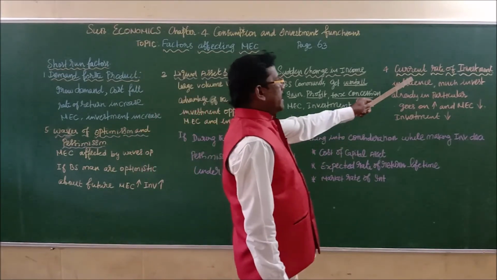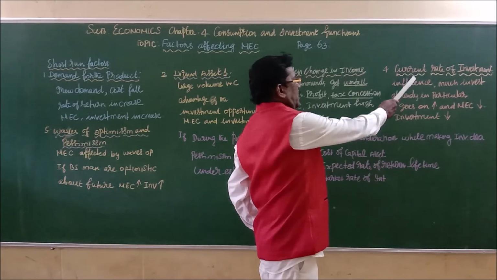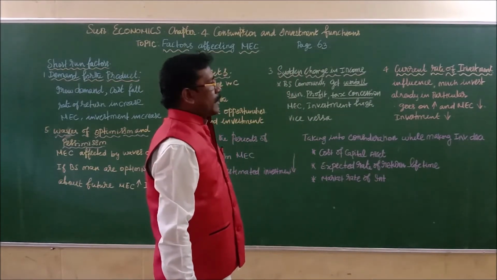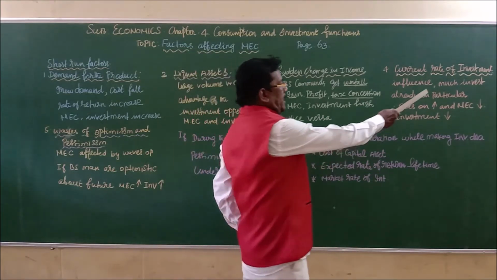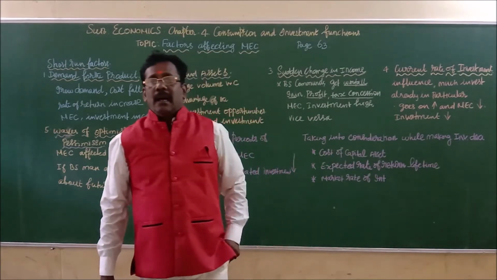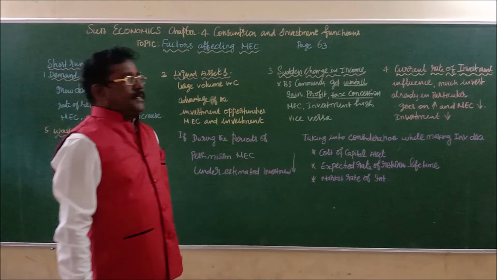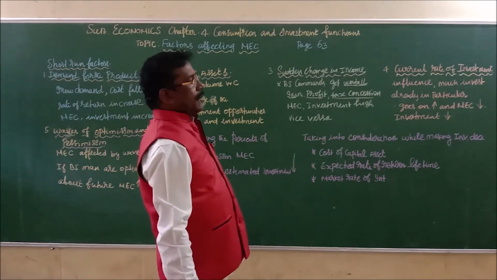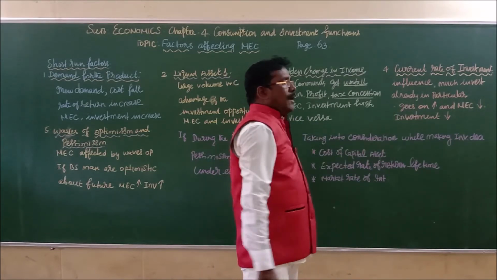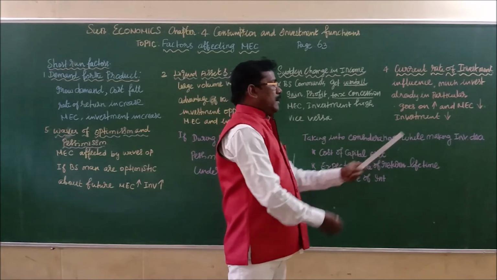Then the fourth factor: current rate of investment. The current rate of investment is also one of the influencing factors of the MEC. If more money has already been invested in a particular industry, the efficiency goes on increasing, but after attaining a certain stage the MEC comes down or declines, so the volume of investment also declines.